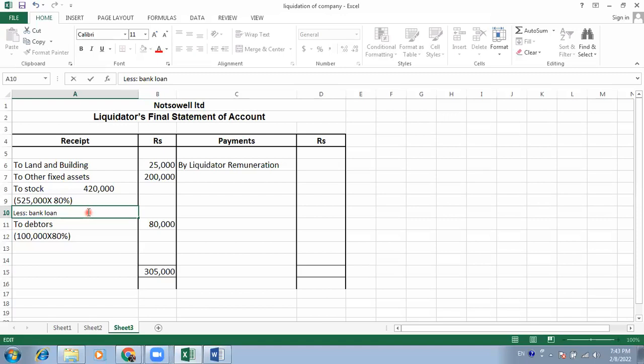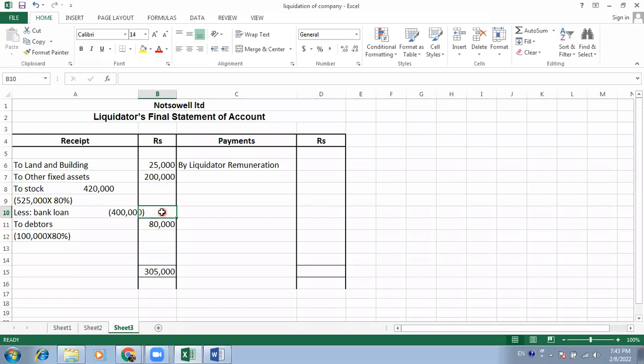As soon as the stock is sold, the bank is going to deduct the bank loan amount, that is 4 lakh, first. So first the bank deducted this 4 lakh out of this 4,20,000. So outside we had only 20,000 that we realized.